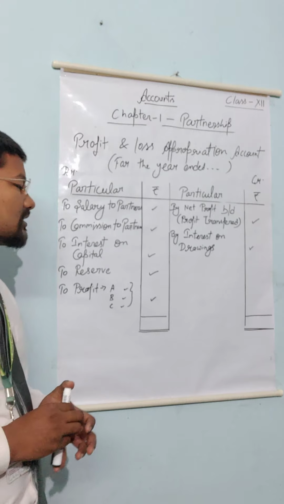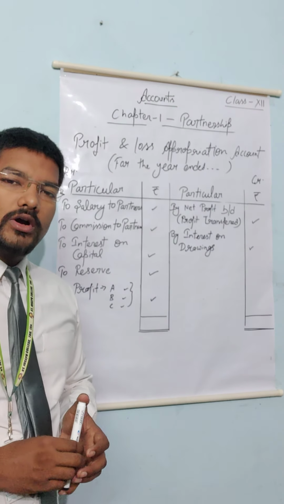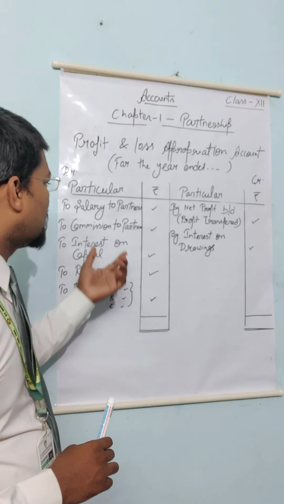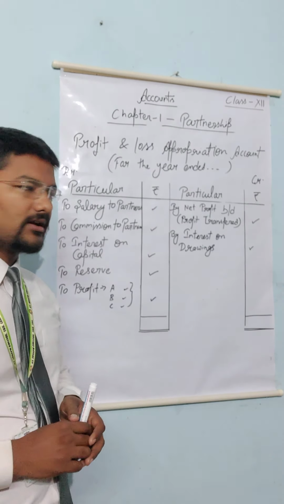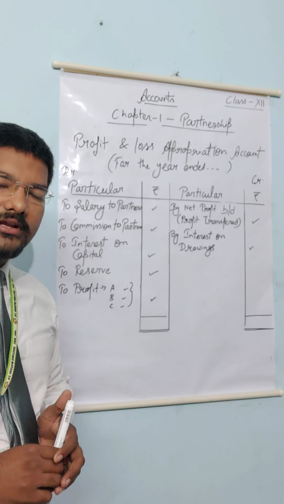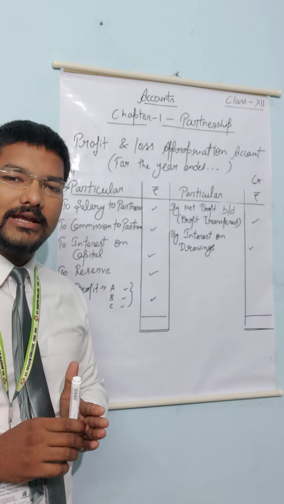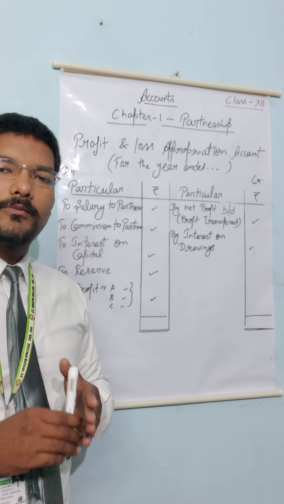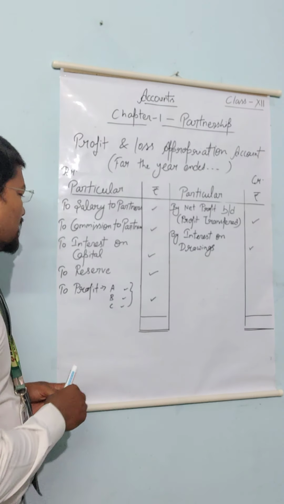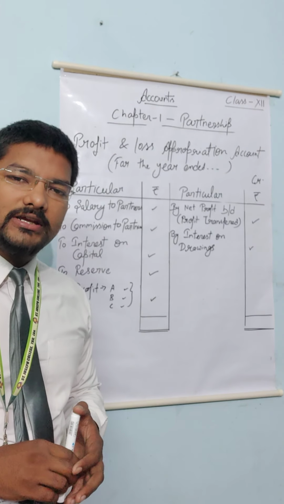Next is commission. Whatever commission is paid or to be paid to the partners will be recorded in the debit side. Third item, interest on capital. Interest on capital is also an expenditure, and it will also be recorded in the debit side of profit and loss appropriation account. And next is reserve. This is the fourth item which we record here.